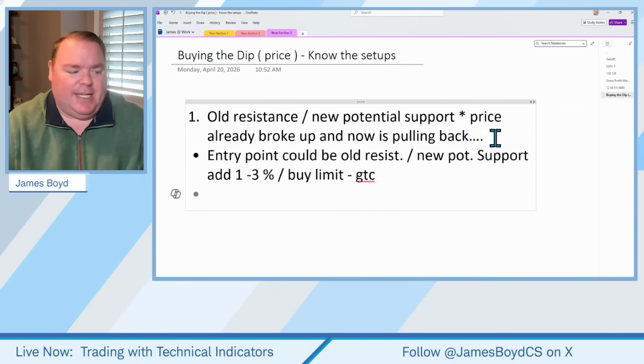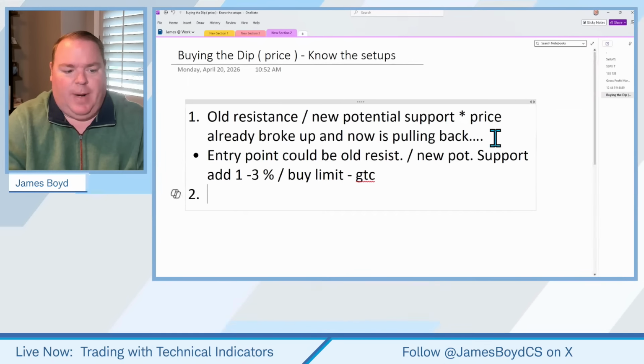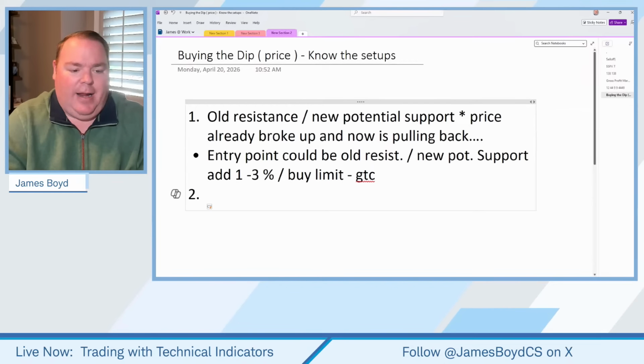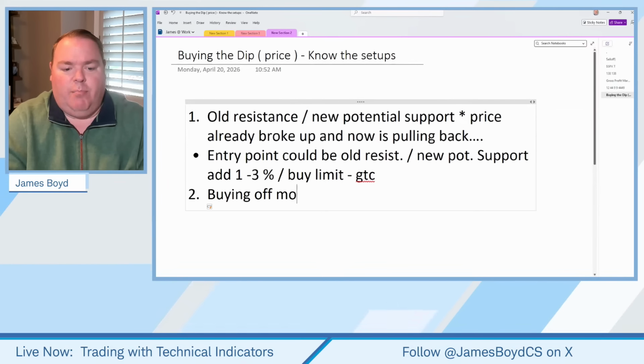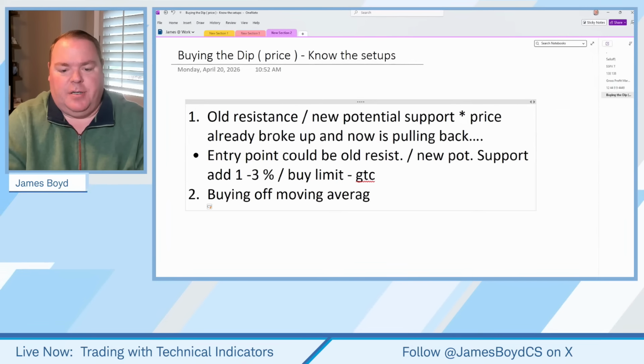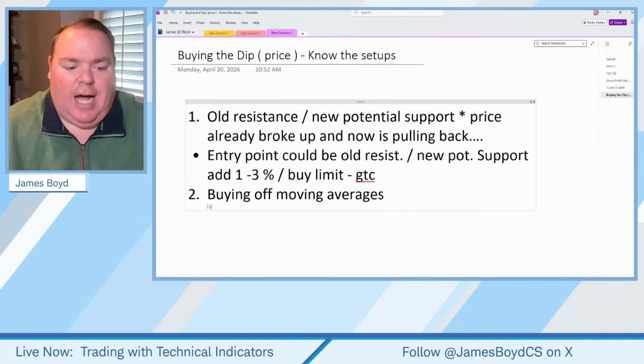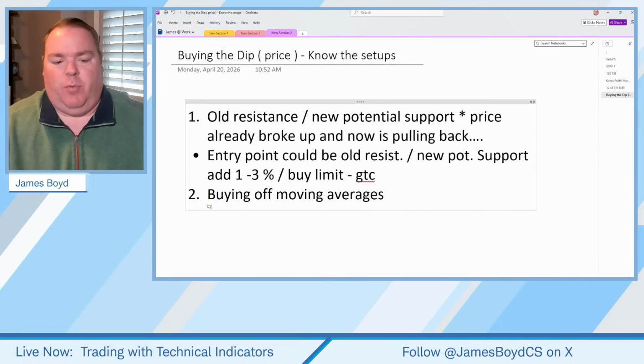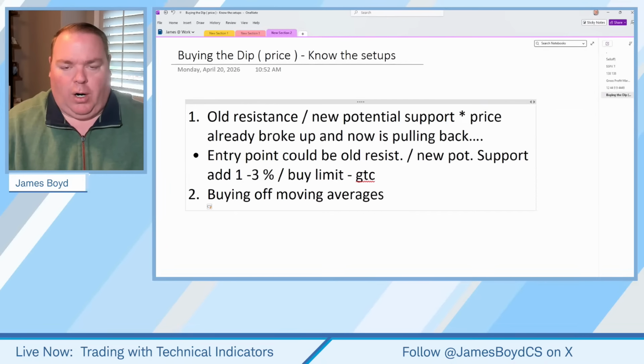Now, the second one is really talking about buying off moving averages. One of the questions we get a lot is, well, which moving average, where's the support? Well, some stocks use different moving averages as a level of support.